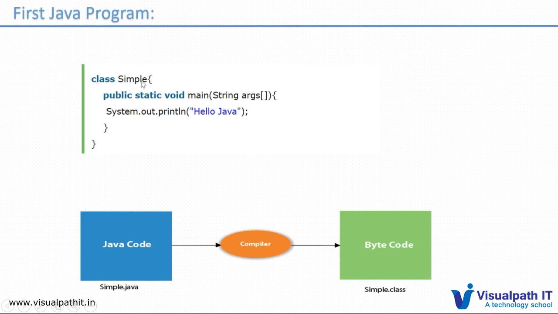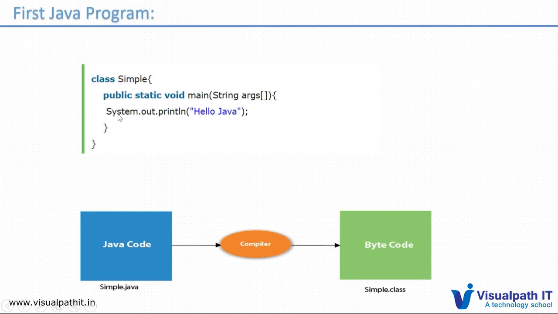Class Sample. Once you're declaring any class, we need to mention class as a keyword and the name of the class. Public means that the class and this method will be accessible from anywhere. Static means we don't need to declare an instance, and we can directly call this method anywhere. Void means it is not returning anything, and main is the name of the method, and these are the parameters of the method, String args.